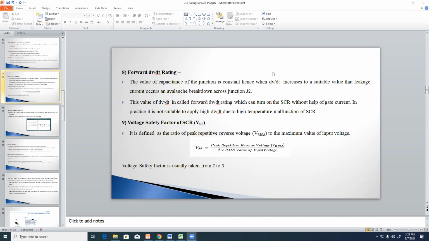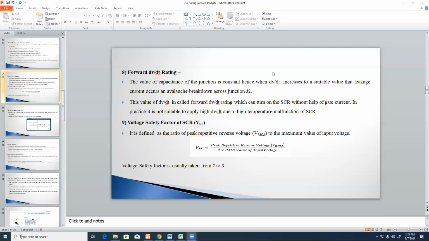Already we have discussed this. This value of dV by dt is called the forward dV by dt rating, which can turn on the SCR without the help of gate current. In practice, it is not suitable to apply a high dV by dt, due to high temperature and malfunction of the SCR. Without the gate circuit, we can turn on the SCR by increasing the rate of change of voltage, dV by dt.